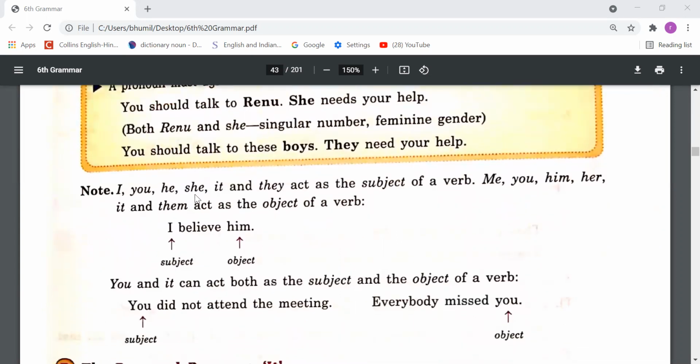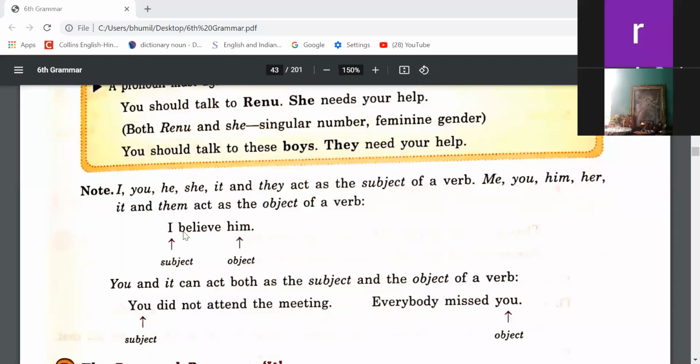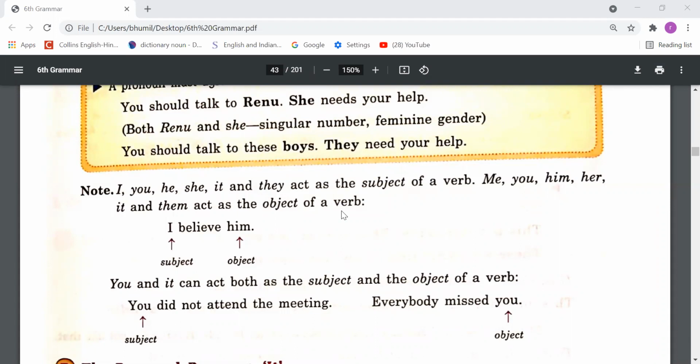Note: I, you, he, she, it, and they act as the subject of a verb. Same thing I have told you. Me, you, him, her, it, and them act as the object of a verb. Right? So these words are used in the subjective case and the objective case. Subjective case means when we use any pronoun or noun before the verb, like I believe him. So I is used before the verb believe. So this is the subjective case, and whatever we write after the verb is the objective case, right?